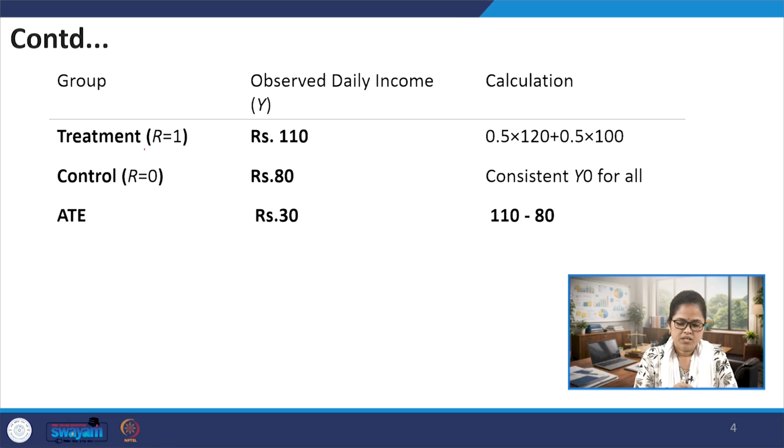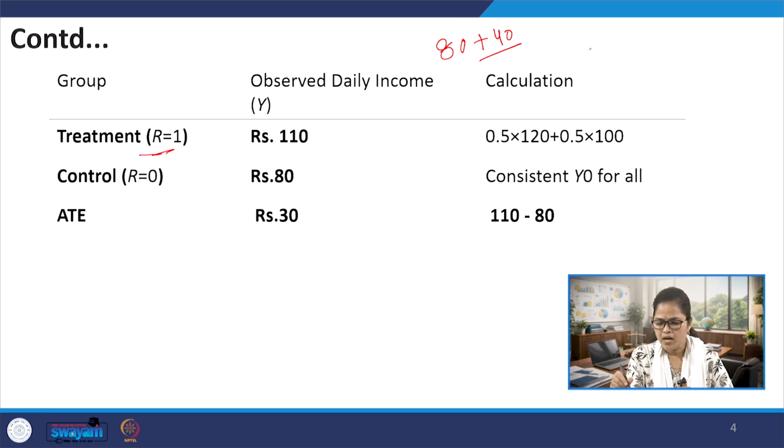What would be the daily income now? Initially their income is 80 rupees, and with participation it becomes 120 for one half and 100 rupees for the other half.